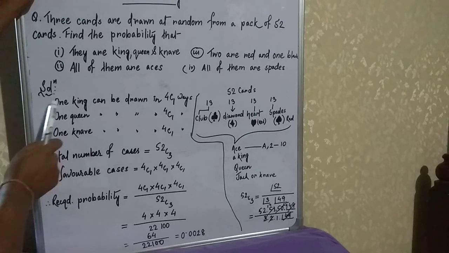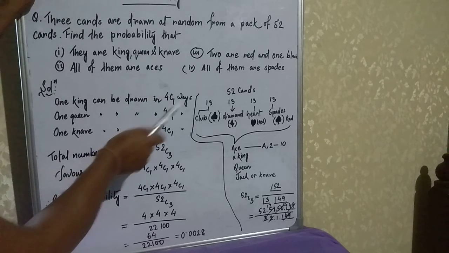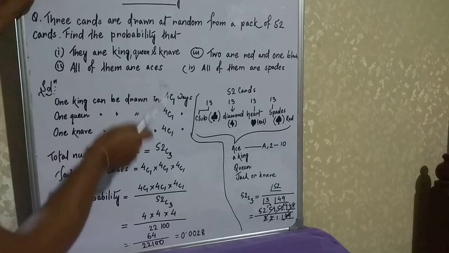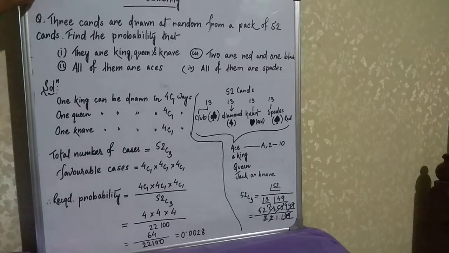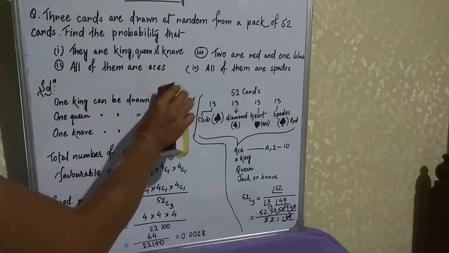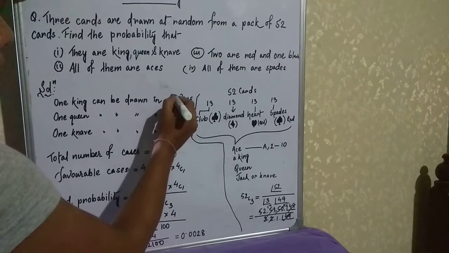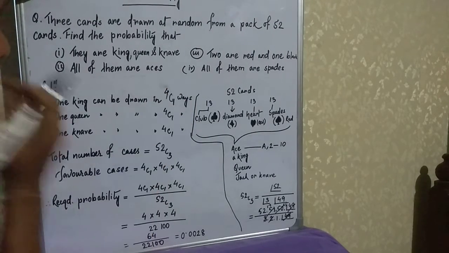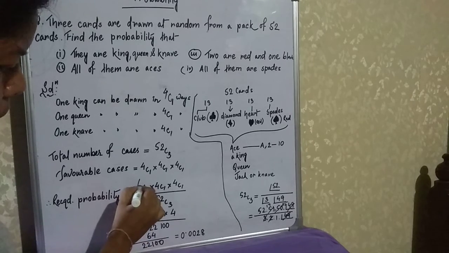So that's why one king can be drawn in 4C1 ways. You have to take out only one card, but how many such cards are in the pack? 4. That's why it is 4C1. Actually the way of writing it, the position of 4 will be like this, 4C1.